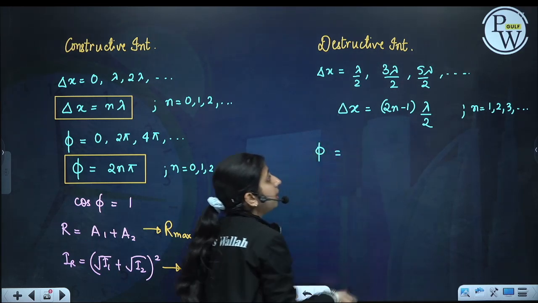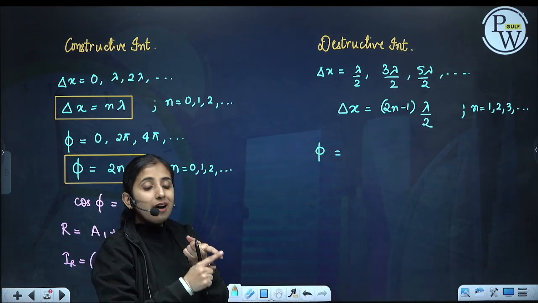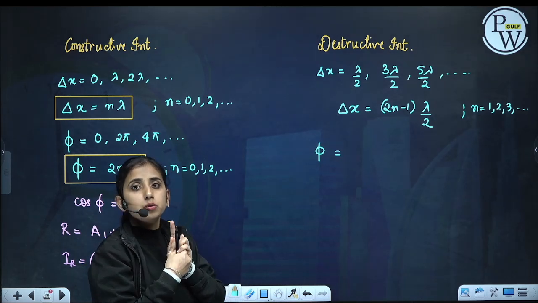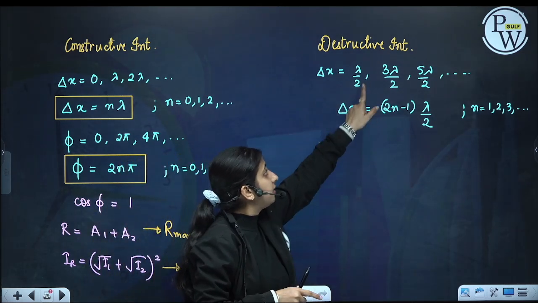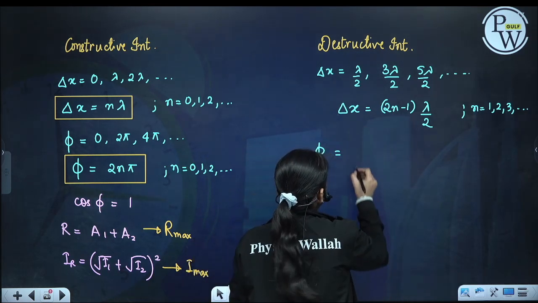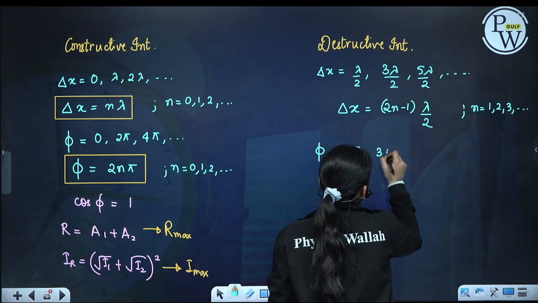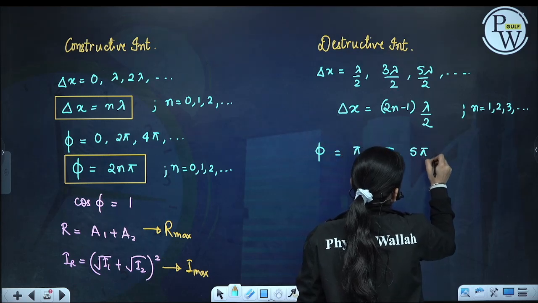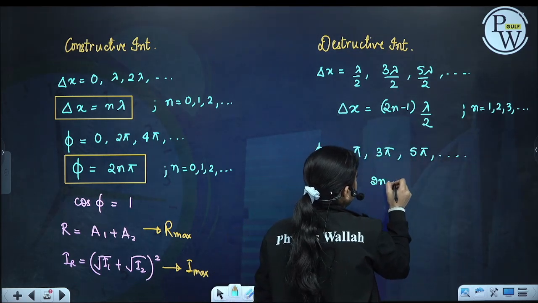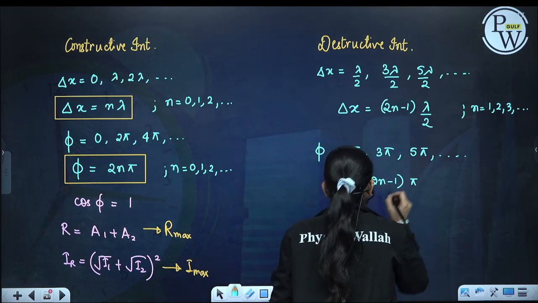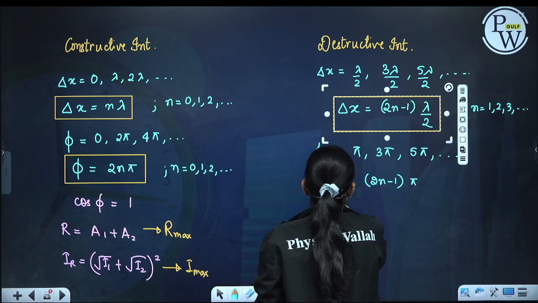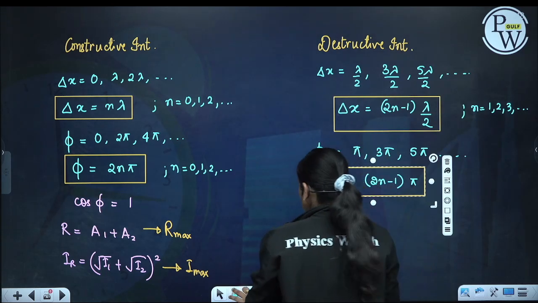If one complete lambda introduces 2 pi, half lambda will introduce pi. So half lambda gives pi, 3 half lambda gives 3 pi, 5 half lambda gives 5 pi. So phase difference will be (2n minus 1) into pi, where n will be 1, 2, 3 and so on.